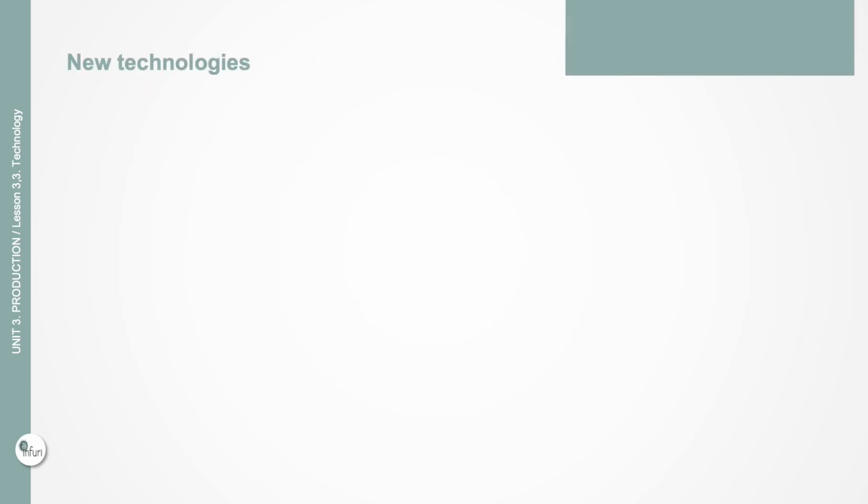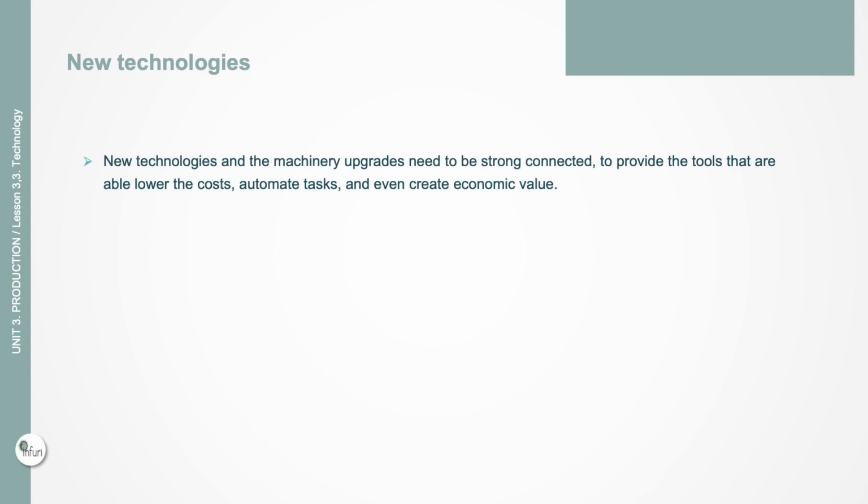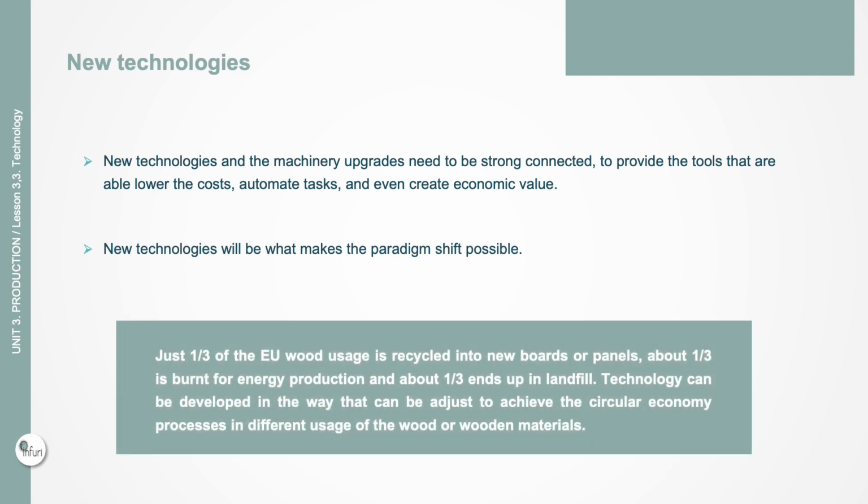New technologies. New technologies and the machinery upgrades need to be strongly connected, to provide the tools that are able to lower the costs, automate tasks, and even create economic value. New technologies will be what makes the paradigm shift possible. Just 1/3 of the EU wood usage is recycled into new boards or panels, about 1/3 is burned for energy production and about 1/3 ends up in landfill. Technology can be developed in a way that can be adjusted to achieve the circular economy processes and different usage of the wood or wooden materials.